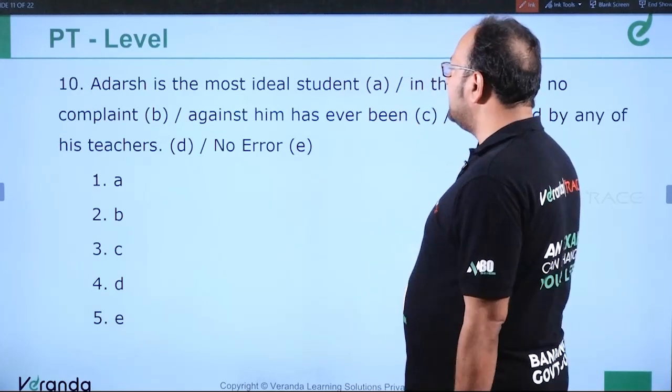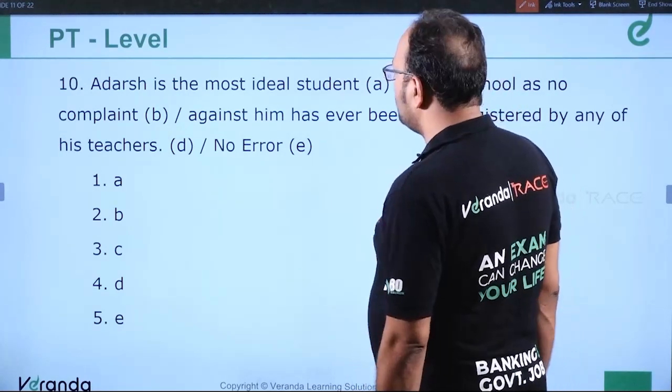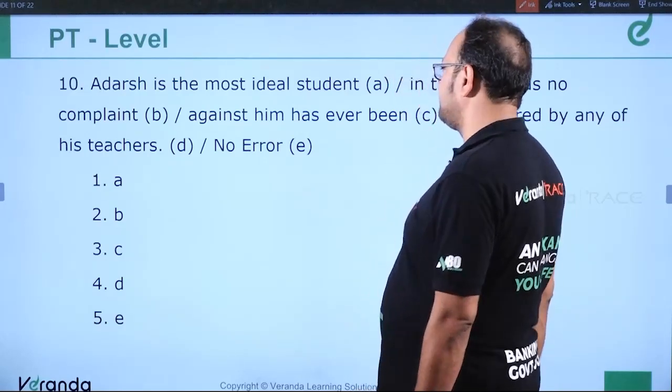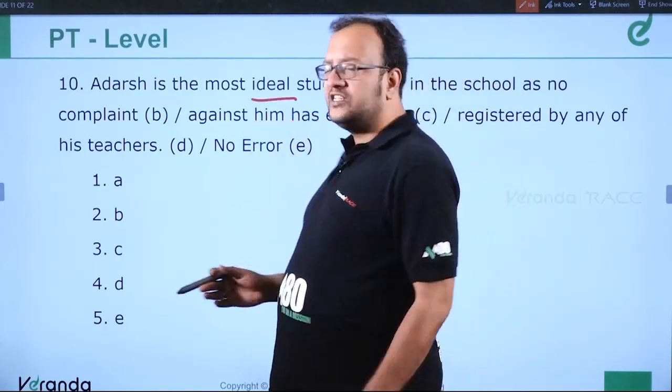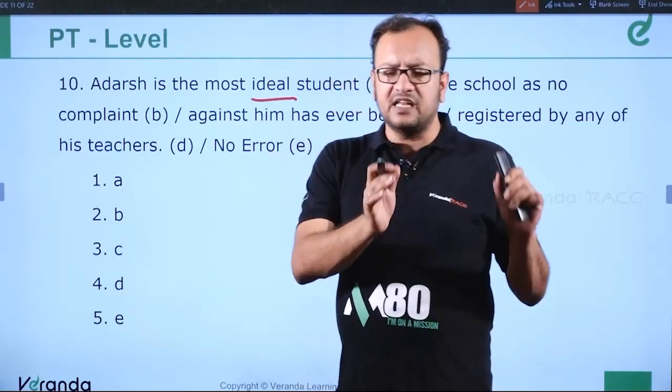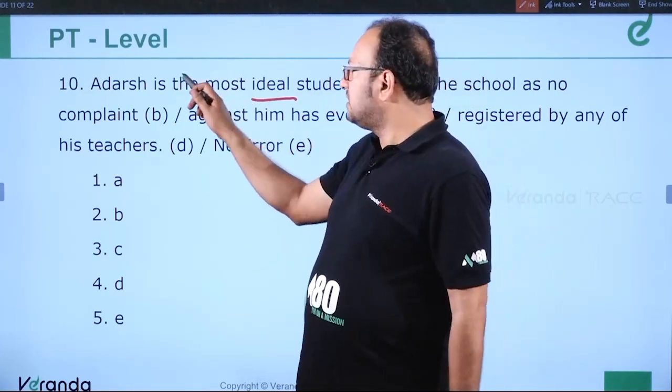Adarsh is the most ideal student in the school as no complaint against him has ever been registered by any of his teachers. Okay. Ideal already has a superlative, absolute sense. Somebody who is ideal is the best one, the unique one. So it cannot be "the most ideal".